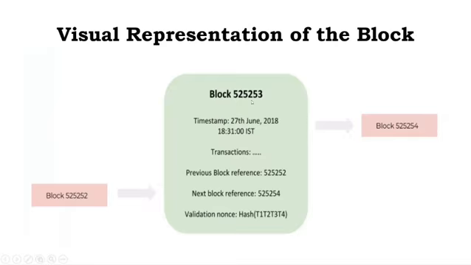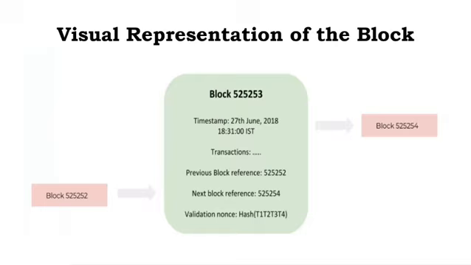You can see the visual representation of block number 52553, and here it will hold the details about what kind of transactions we are going to do, and at which time or date. The timestamp is given here, with the year, everything is noted here, along with the previous block id, the next block reference, and its nonce, its identity.